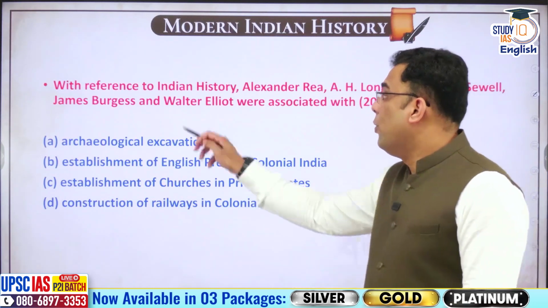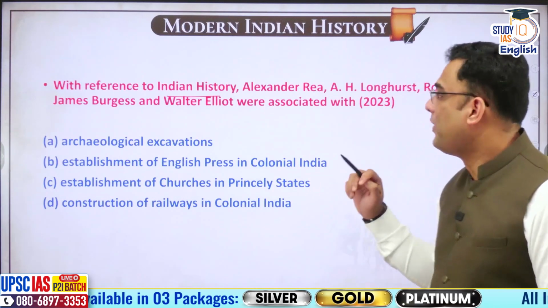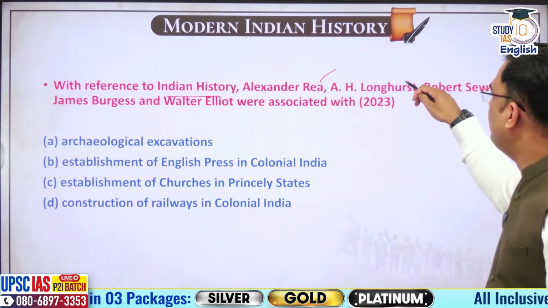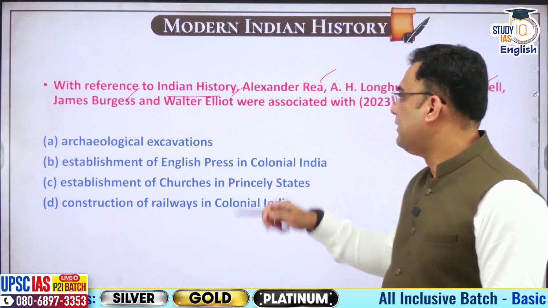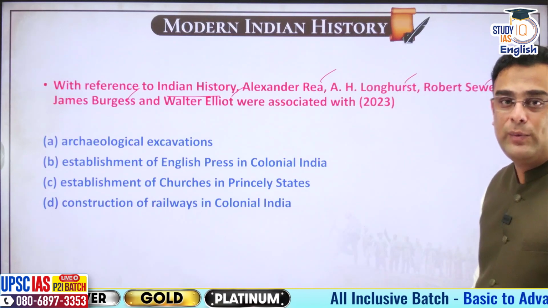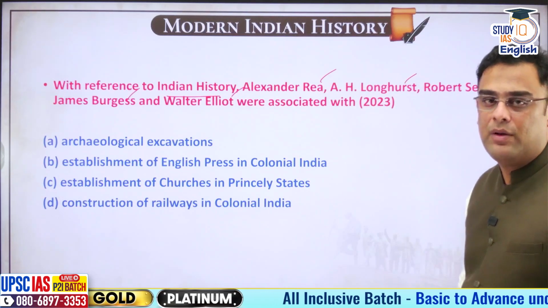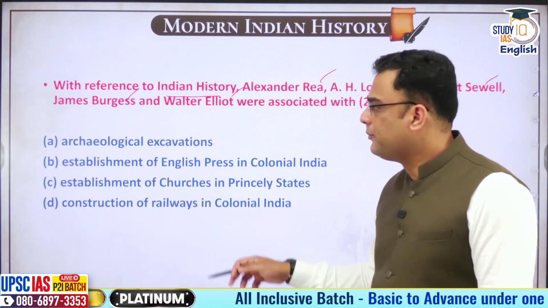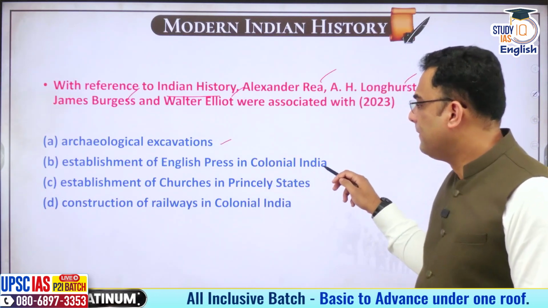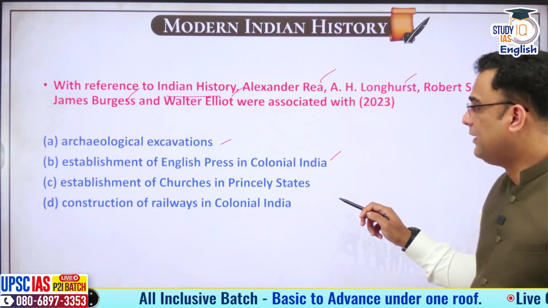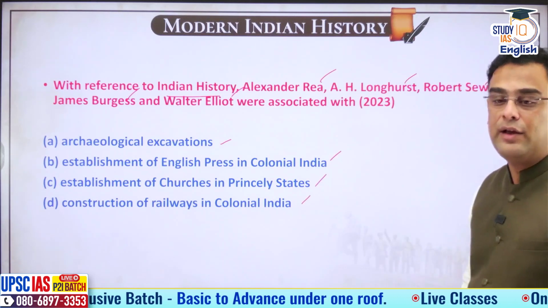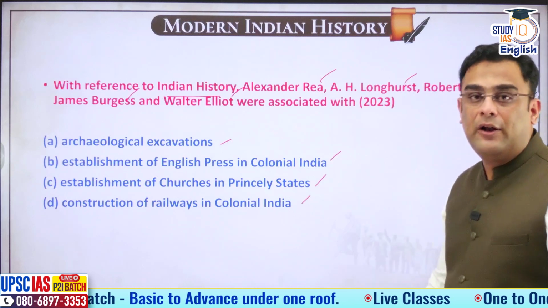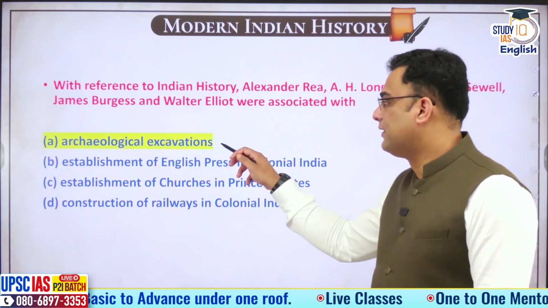Next question. With reference to Indian history, Alexander Rea, A.H. Longhurst, Robert Sewell, James Burgess, Walter Elliot, they were all associated with which of the following? This is a slightly difficult question. Archaeological excavations, establishment of English press in colonial India, churches in princely state, or railways in colonial India. Which of these? Now here the answer is archaeological excavations.